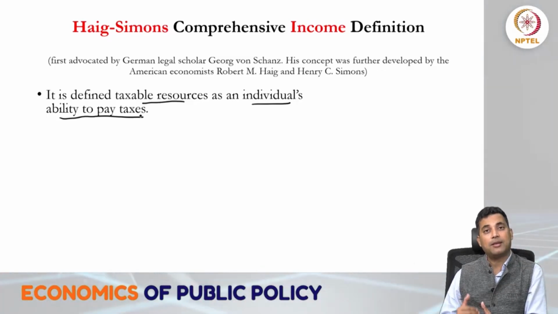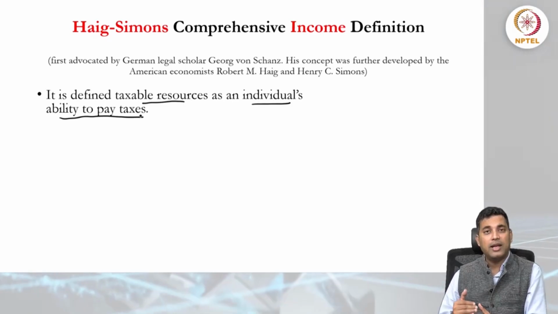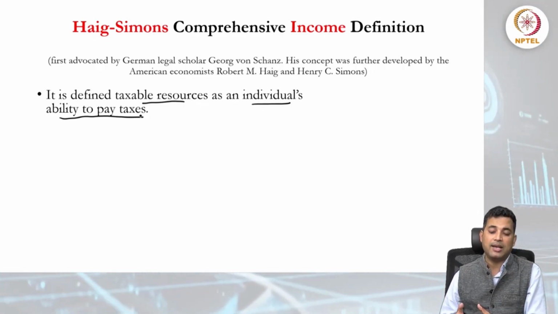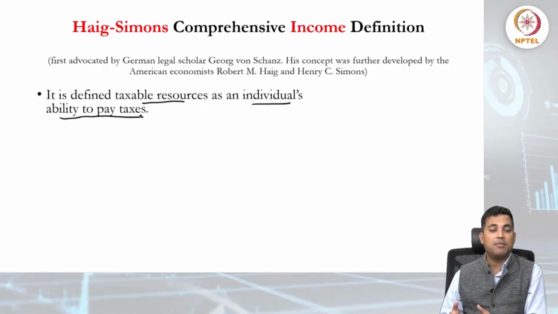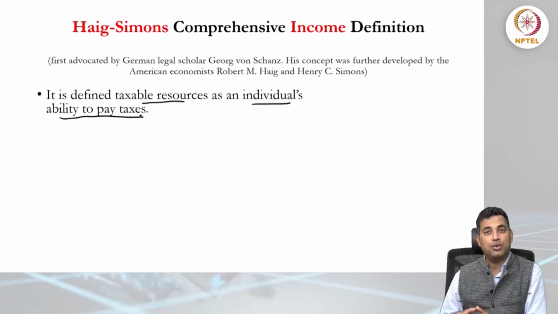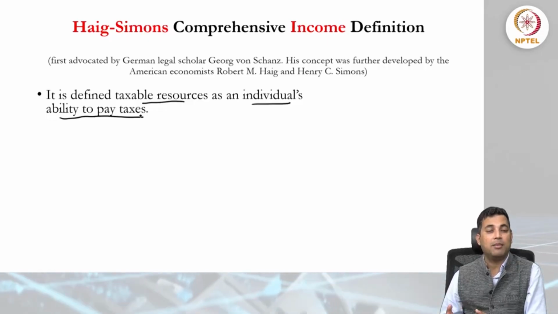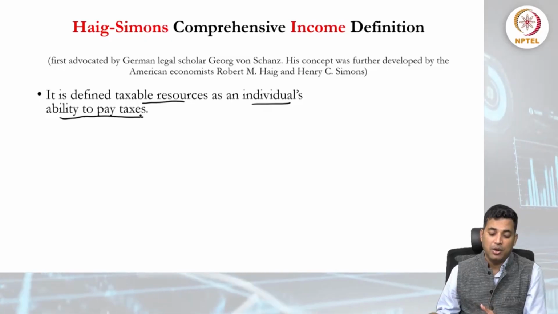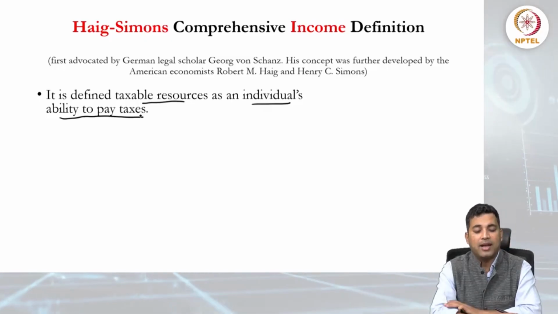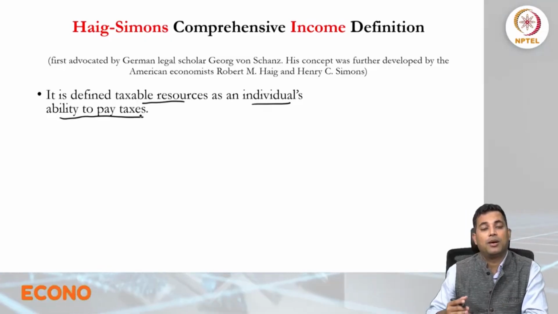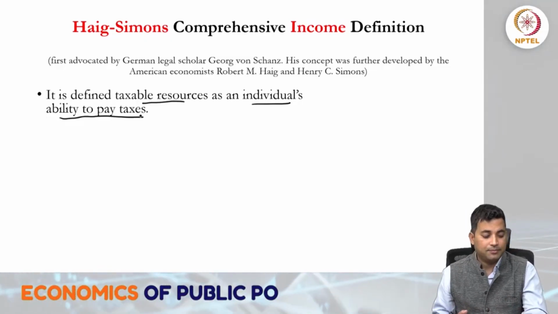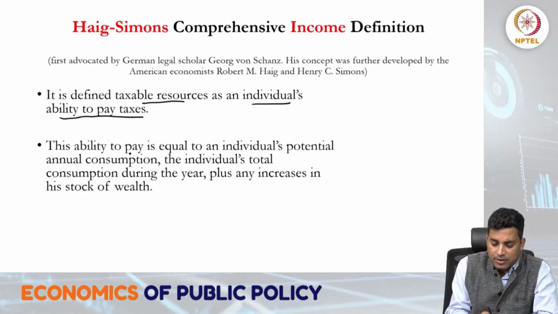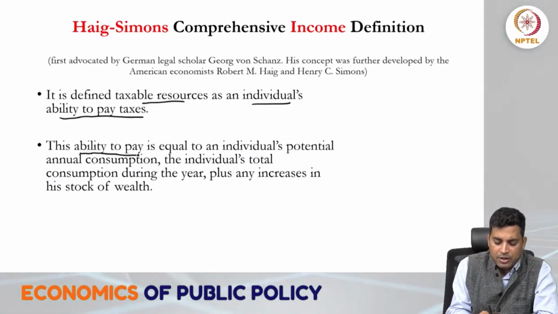So here in the case of taxation, income can be considered, and this is the argument that was built: income can be considered because income shows who is able to pay, and the ability to even pay taxes. So Haig and Simons also argued on that, and this ability to pay is equal to, so this is important, ability to pay.